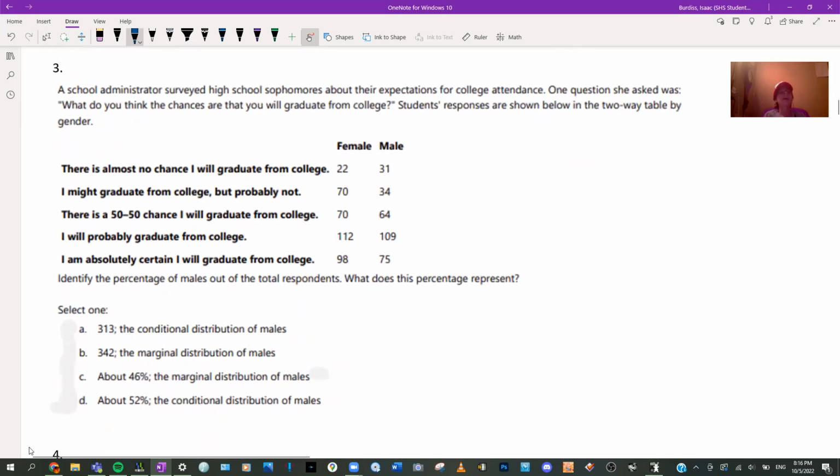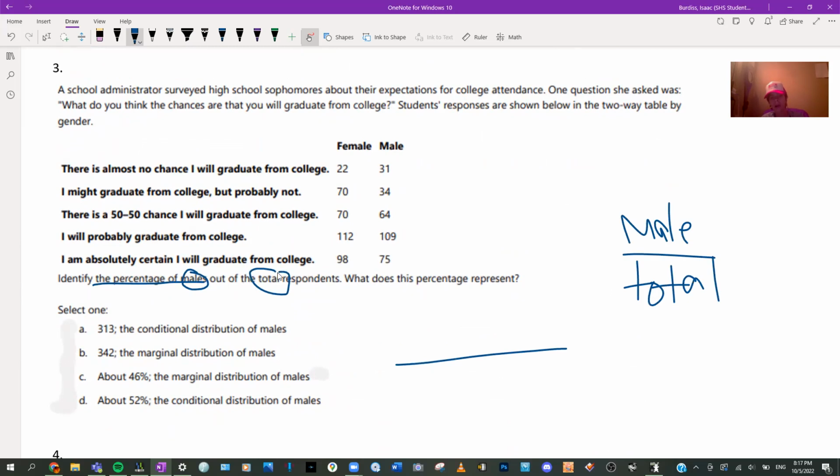A school administrator surveyed high school sophomores about their expectations of college attendance. One question was asked: what do you think are the chances that you'll graduate from college? Here's what they said. Identify the percentage of males out of total. All right, so male divided by total is what we're looking for.